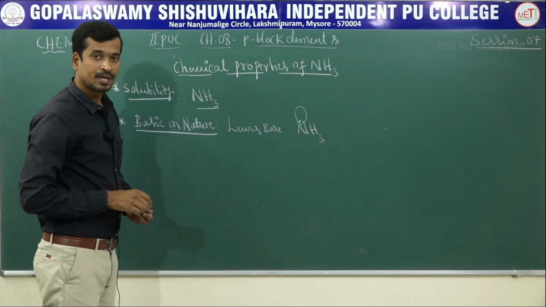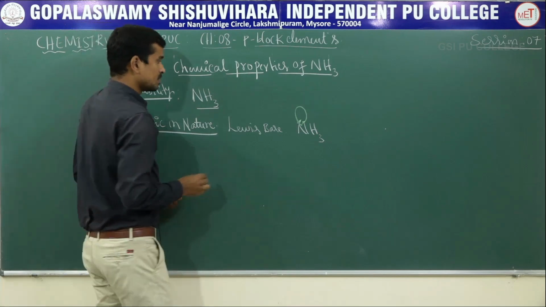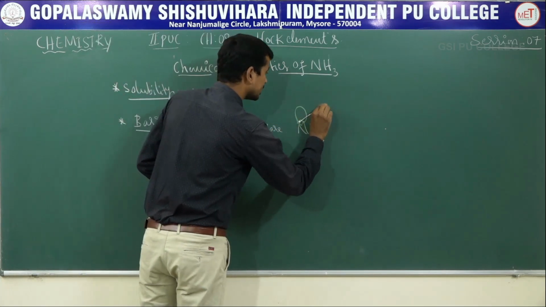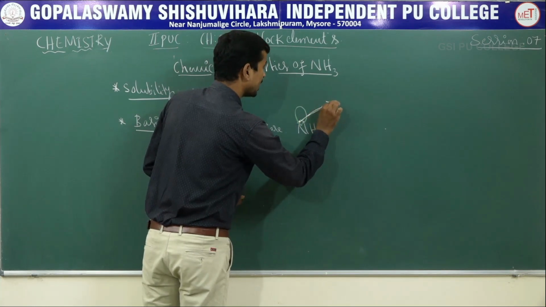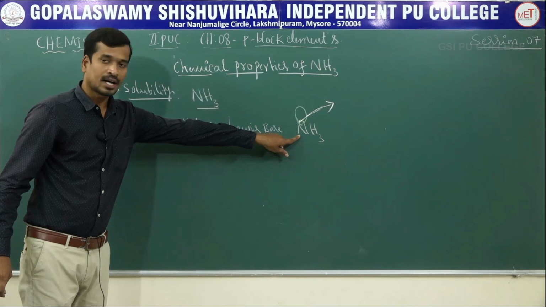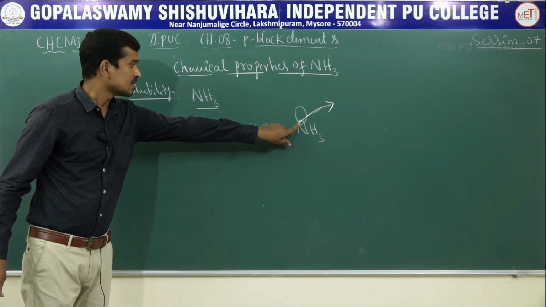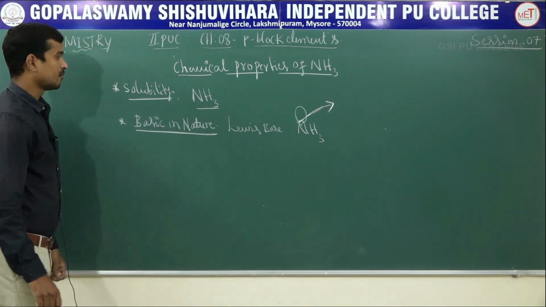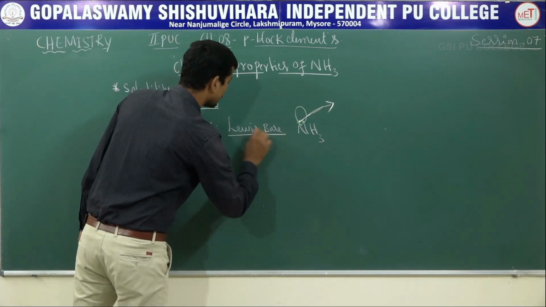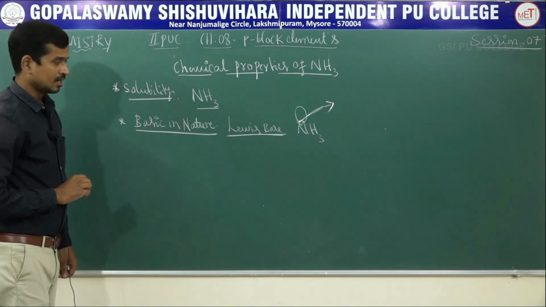What is meant by a Lewis base? It is a species having the tendency or capability to donate a pair of electrons. Hence ammonia acts as a Lewis base due to the presence of a lone pair of electrons on the nitrogen atom. Hence ammonia is basic in nature.